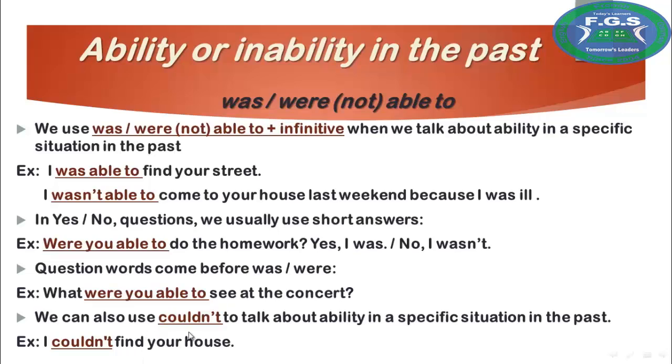We can also use couldn't to talk about ability in a specific situation in the past. I couldn't find your house. It's okay to use couldn't to speak about particular situations in the past.